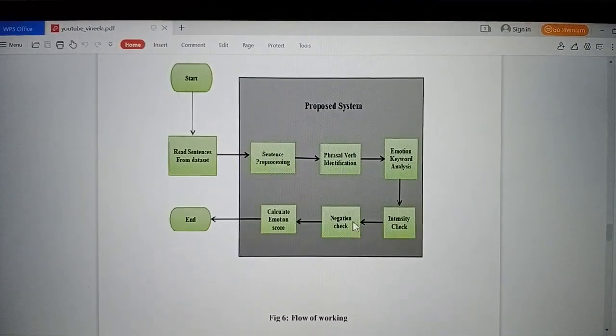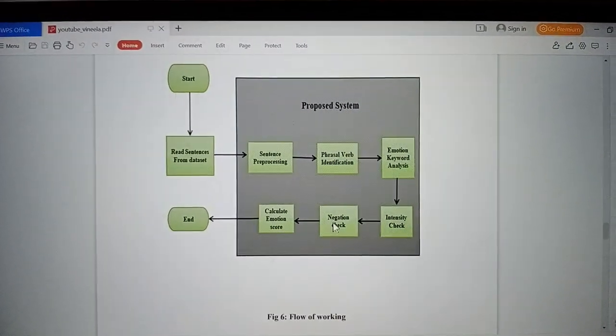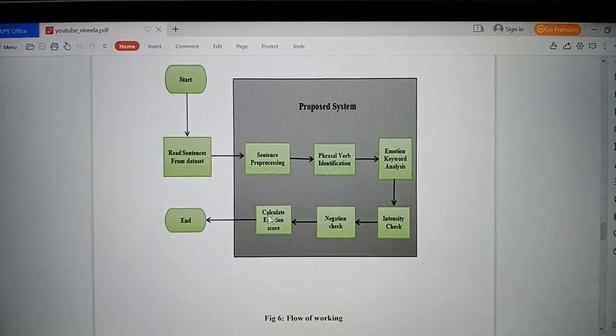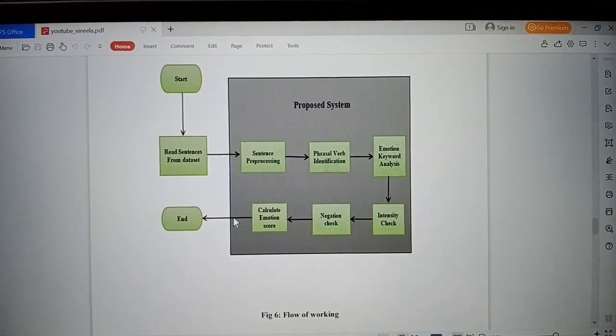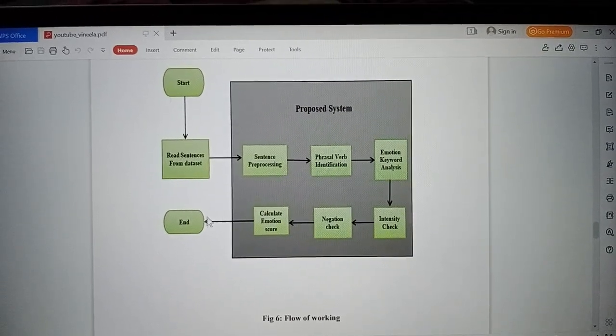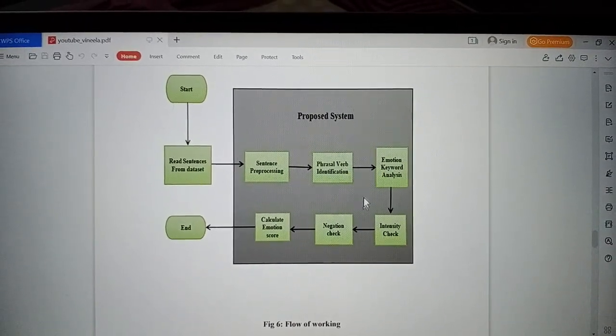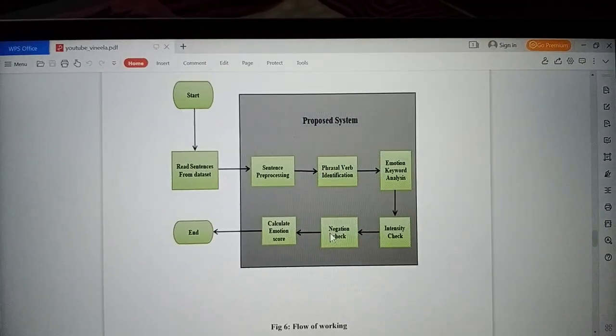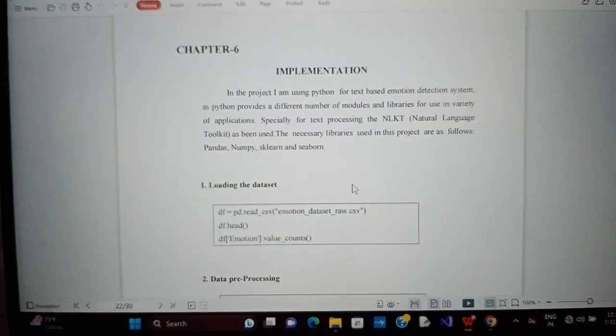After the check of intensity, we go for a negation check, and after that we calculate the score of the emotion and give the output based on that score as the emotion of that particular text, and this is the end. So overall this is called the flow working of the proposed system. So here is the implementation of this project.